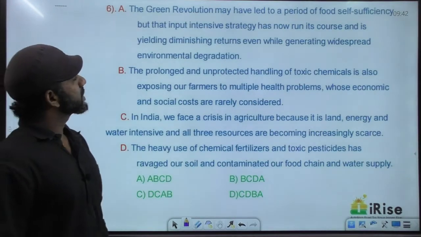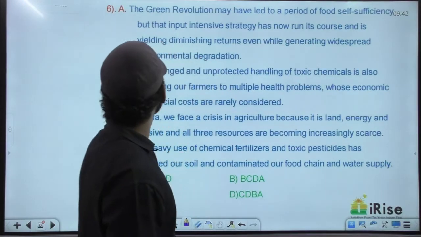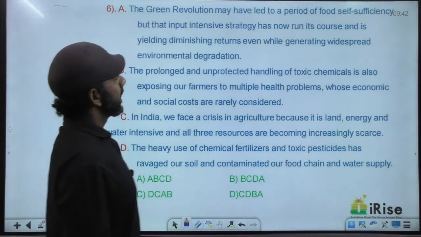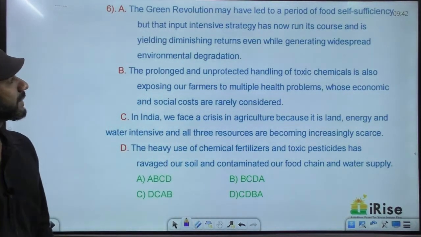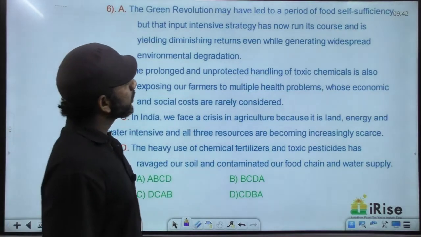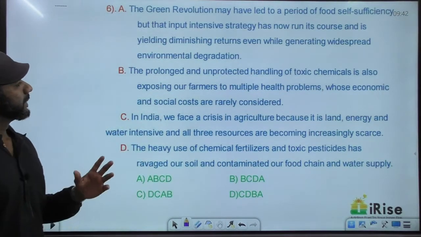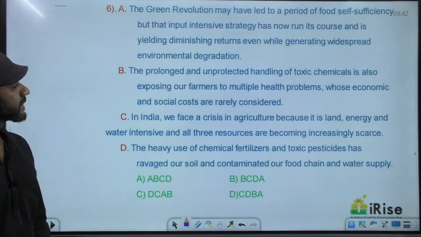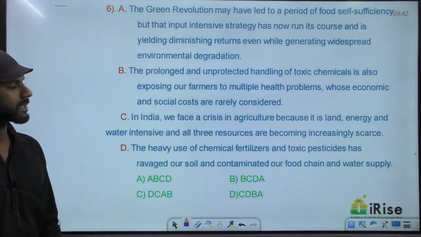The Green Revolution may have led to a period of food self-sufficiency, but that input-intensive strategy has now run its course and is yielding diminishing returns even while generating widespread environmental degradation. The prolonged and unprotected handling of toxic chemicals is also exposing our farmers to multiple health problems whose economic and social costs are rarely considered.